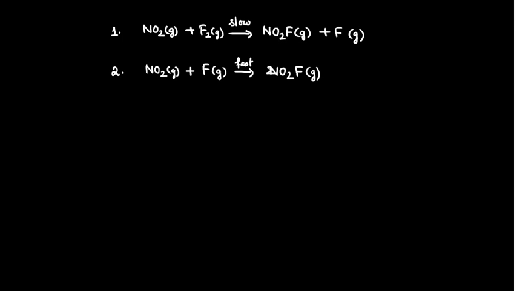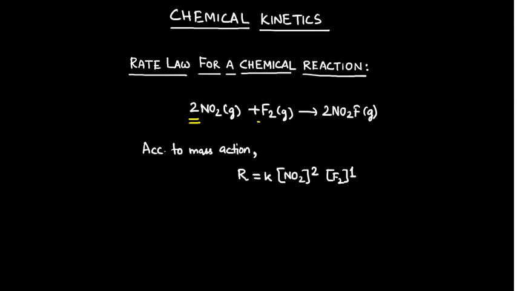Now if we have a look at the slow step, that is the first step, what is the coefficient of NO2? It is 1. What is the coefficient of F2? It is also 1. So how should we specify the rate expression? Rate is equal to rate constant into concentration of NO2 to the power 1 into concentration of F2 to the power 1. So here the powers are 1 and 1 respectively for NO2 and F2. But when we considered the law of mass action, the power of NO2 was 2 and of F2 was 1.